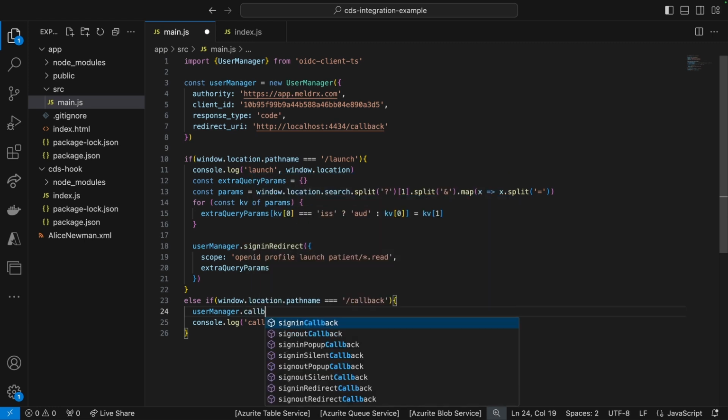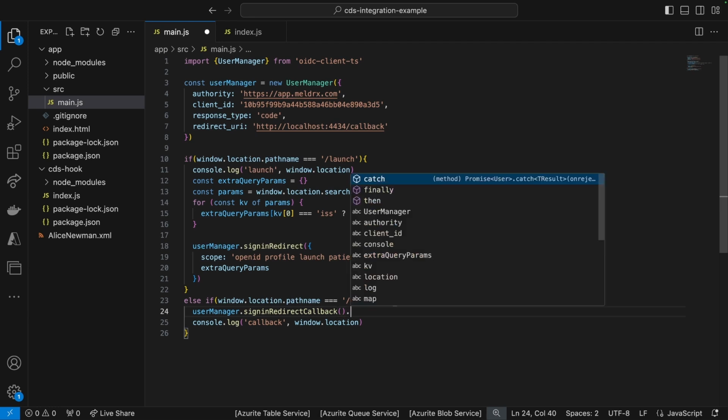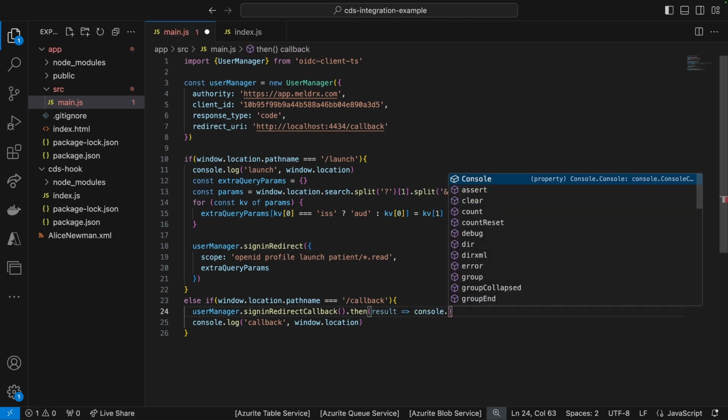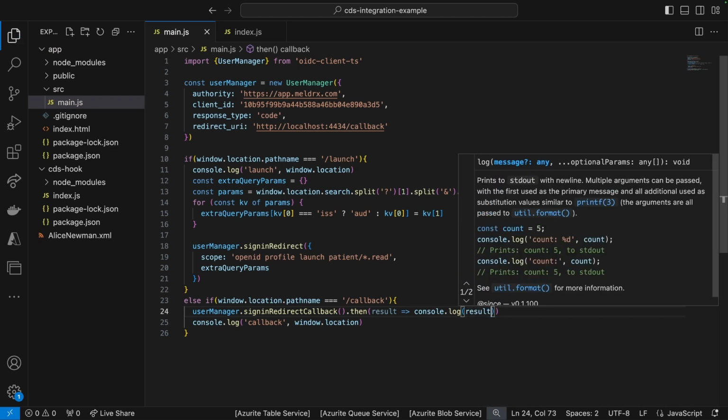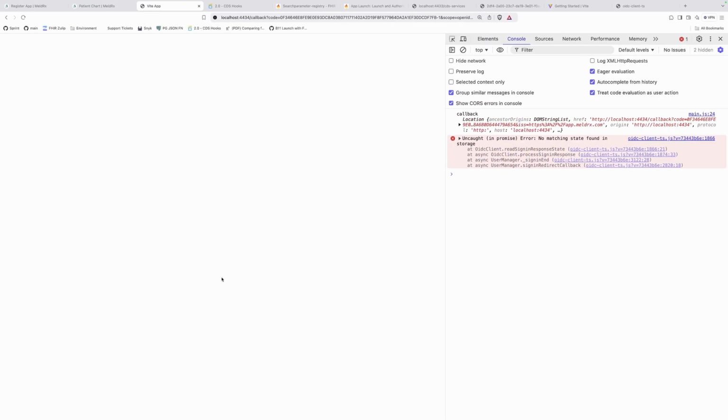Okay, so we want sign in, redirect, callback, right? So we signed in, redirect, and then this is going to be the callback of that. Okay. On the end of which, once we have processed the callback, we are going to get the result. So console log result. Okay. I'm going to just put this console log of the window a little bit higher. Come back here and load this. No matching state found.